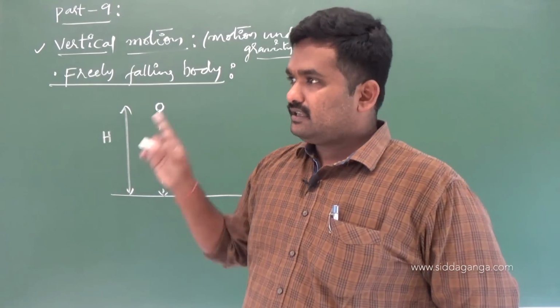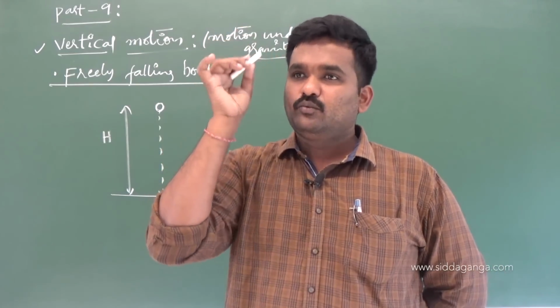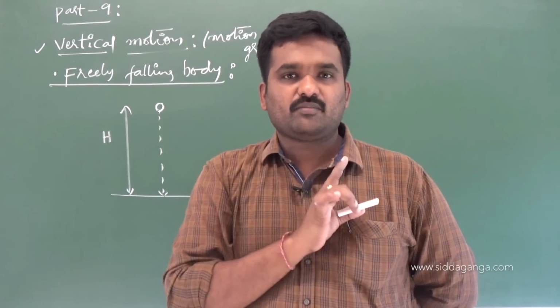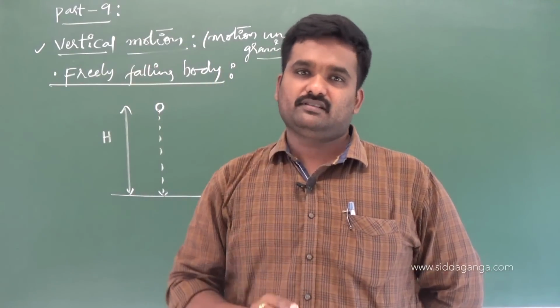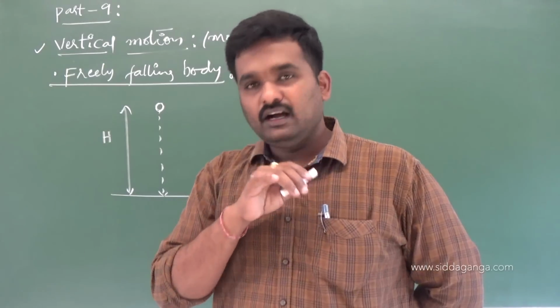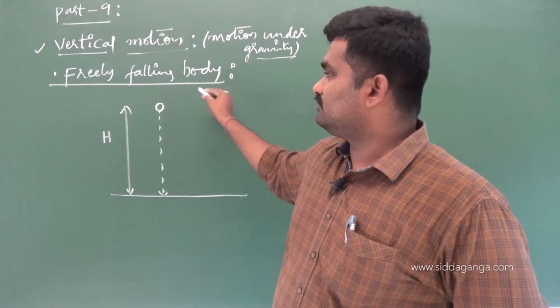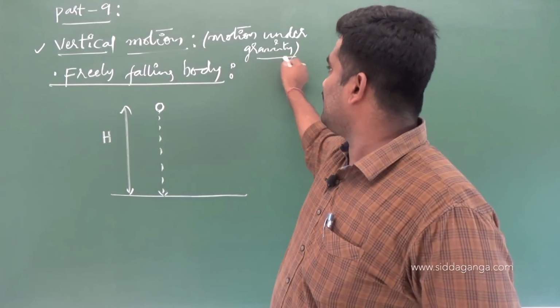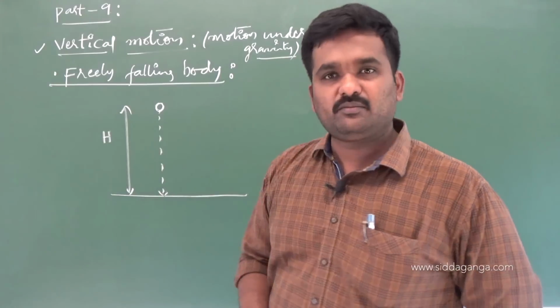So even when I say that a body is dropped from this height above the earth, we are talking about only gravity, not air resistance. Inclusion of air resistance we will see at the end of the sessions, and how that influences the motion, we will study later. So this is purely motion under gravity.